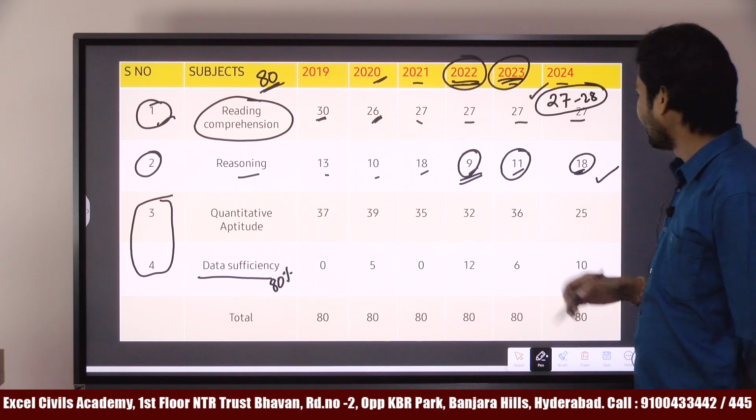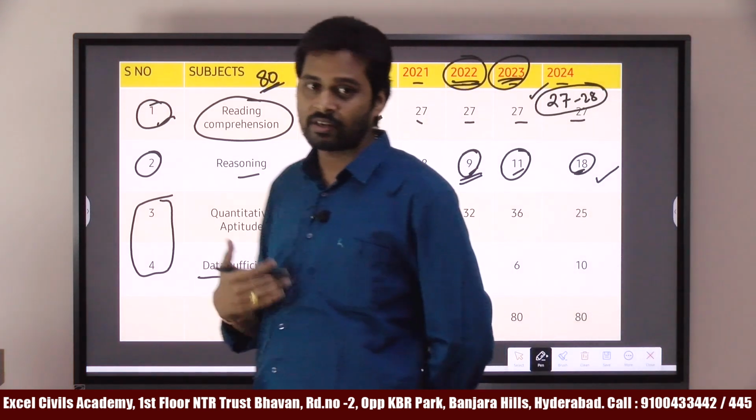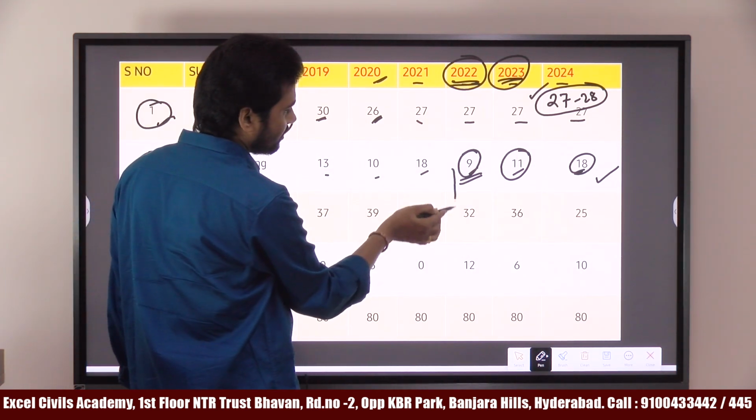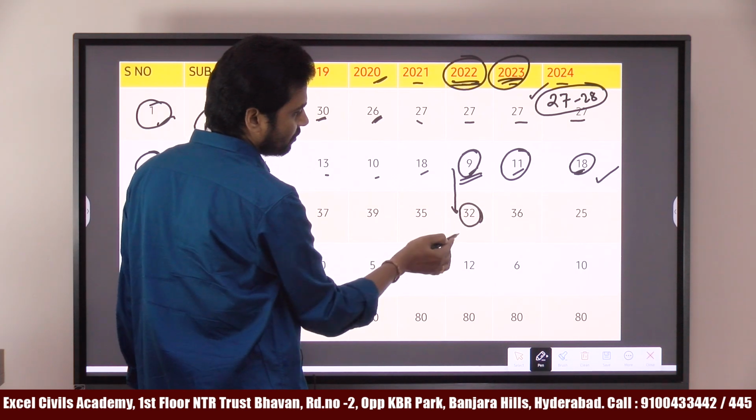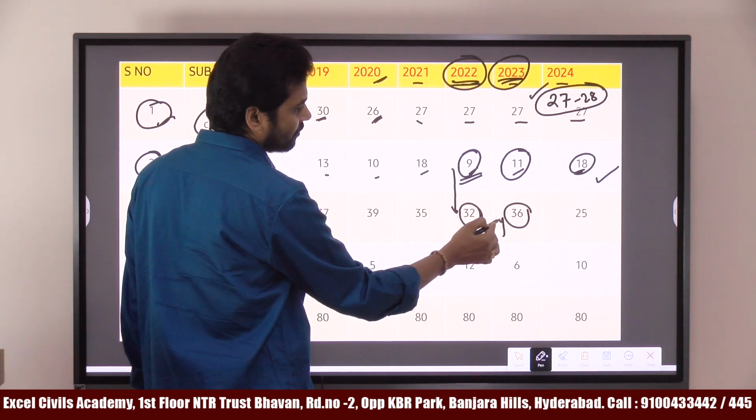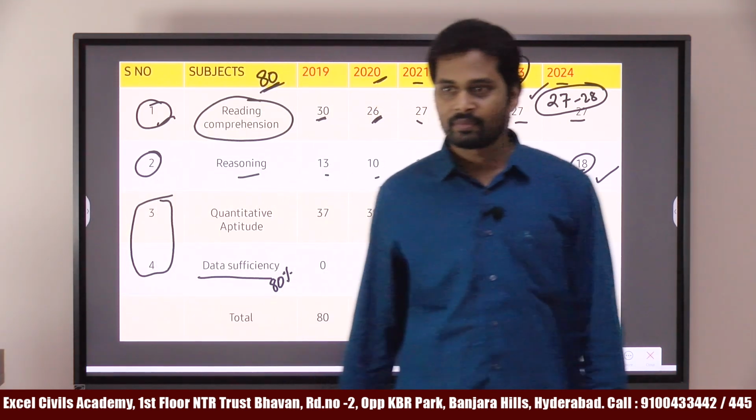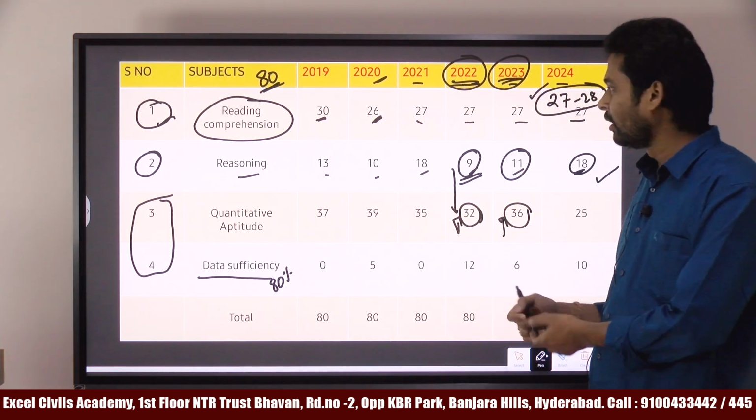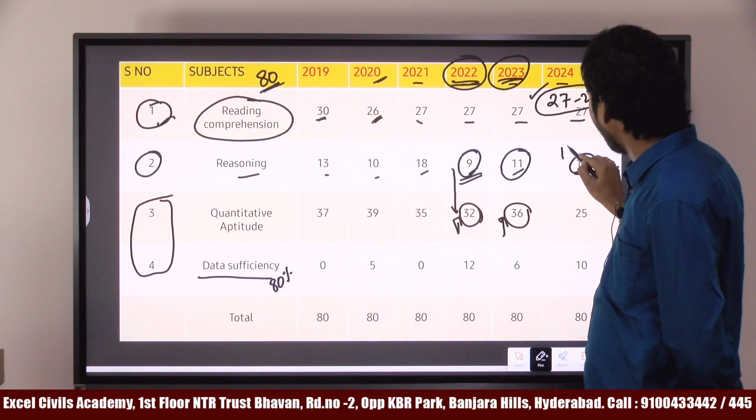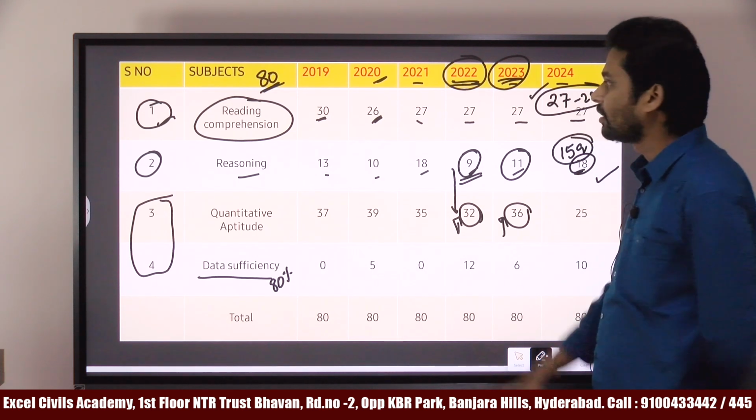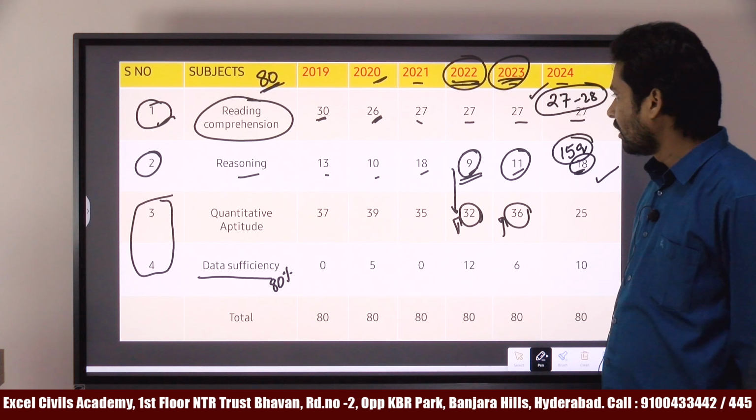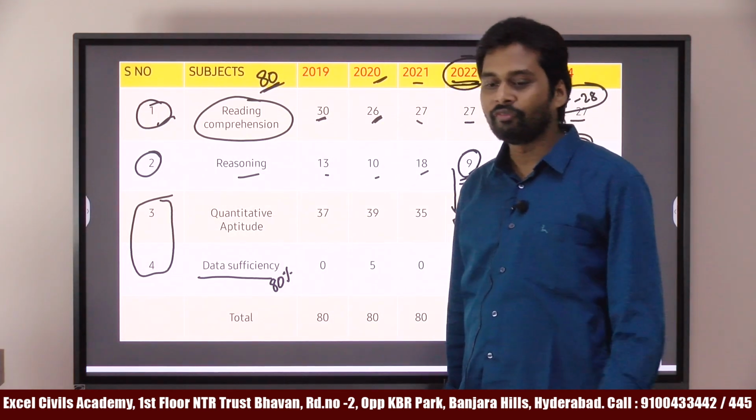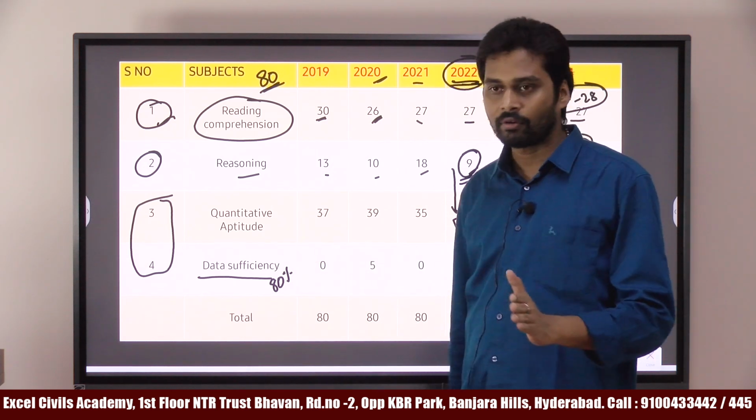Why? Because the reasoning questions are more, almost all 18. And you can see whenever the reasoning section questions are less, quantitative aptitude questions were more, right? And obviously you lose the marks if you don't prepare for quantitative aptitude. So I would say that around 15 questions from reasoning.